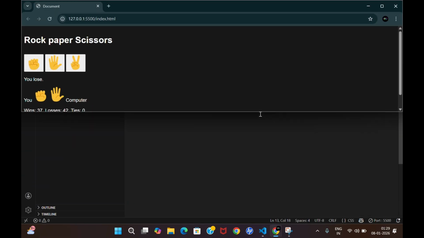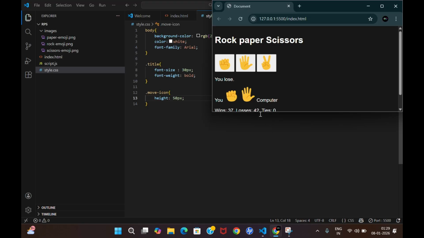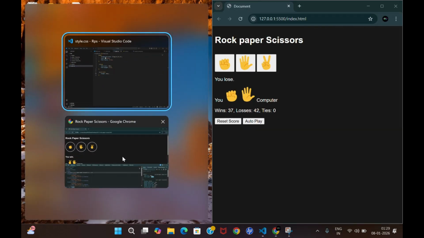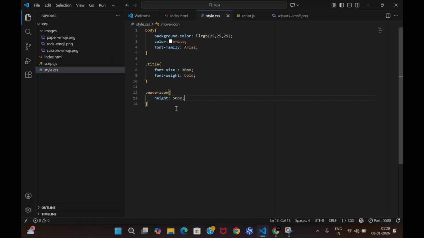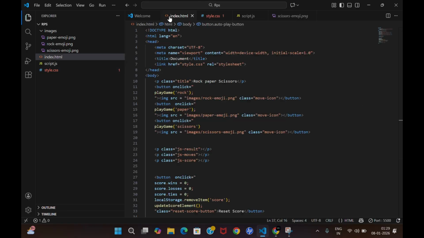Now it's the time of comparison. So let me show you. Yeah. Now it's the time of comparison. You can see the size is at least matching. You just have to change the background color of these images and make it square shape. You can see at least this much has matched, right? So it will be done. We just have to give it a time.